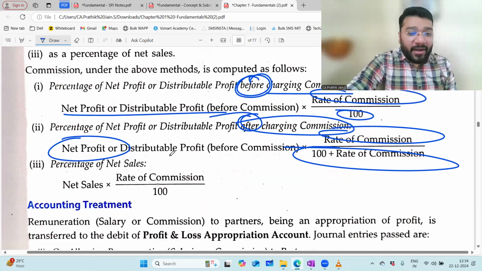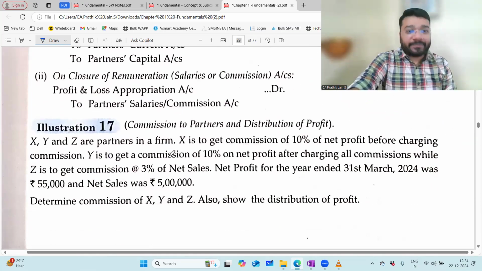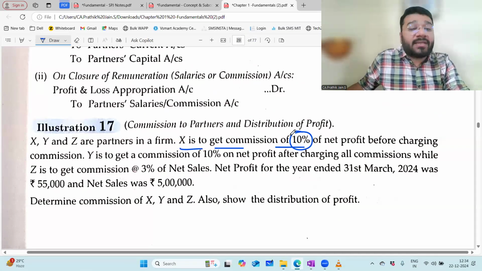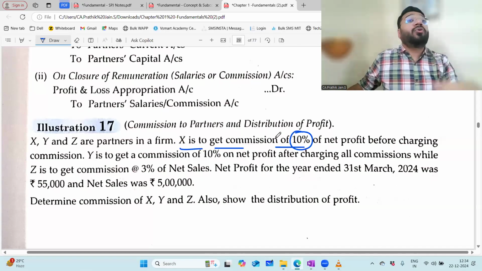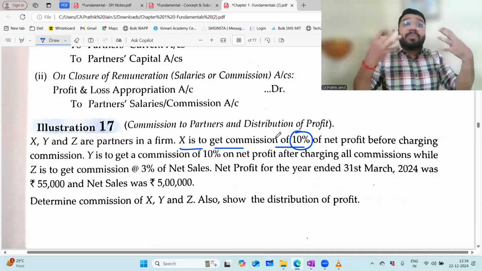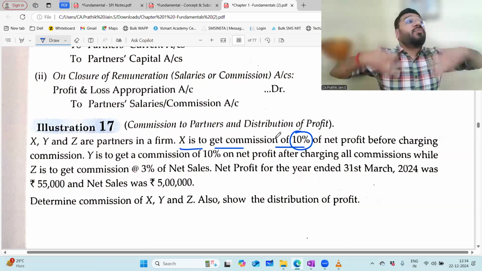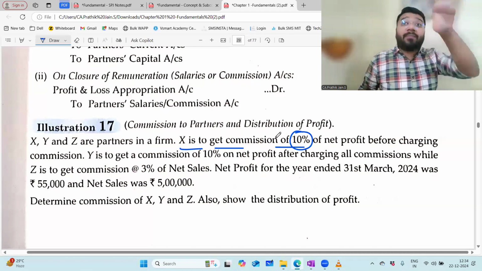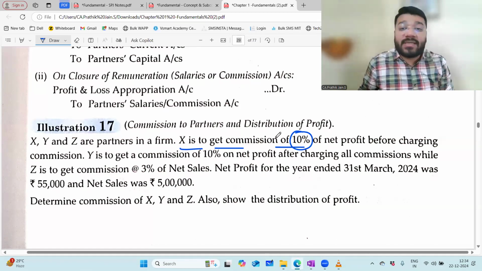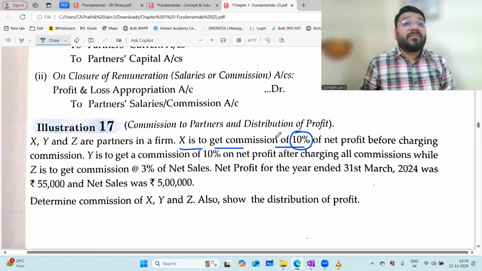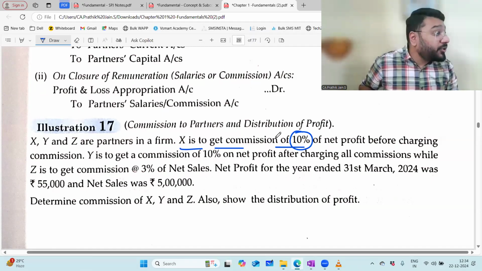Hence, to prove that point, we'll do question number 17, which says that X, Y, Z are partners in a firm. X is to get a commission of 10%. So X is given commission. Why? Because you want to improve the performance of X. You want X to give more time to the business and work harder. If he works harder for the business, the profit of the business will increase. So whatever the profit of the business is, 10% of that we are going to give him as commission. We're going to give 10% of the net profit as commission.